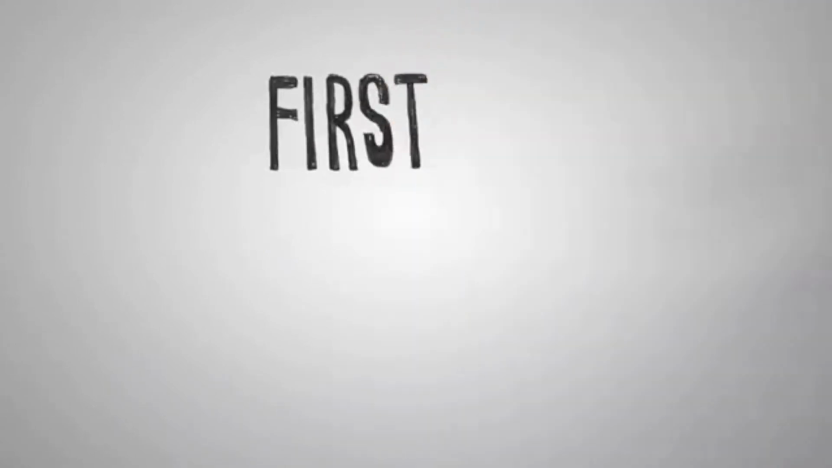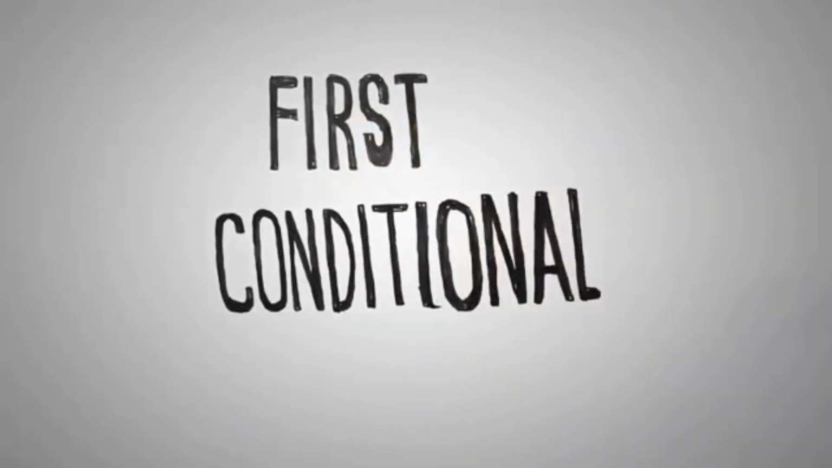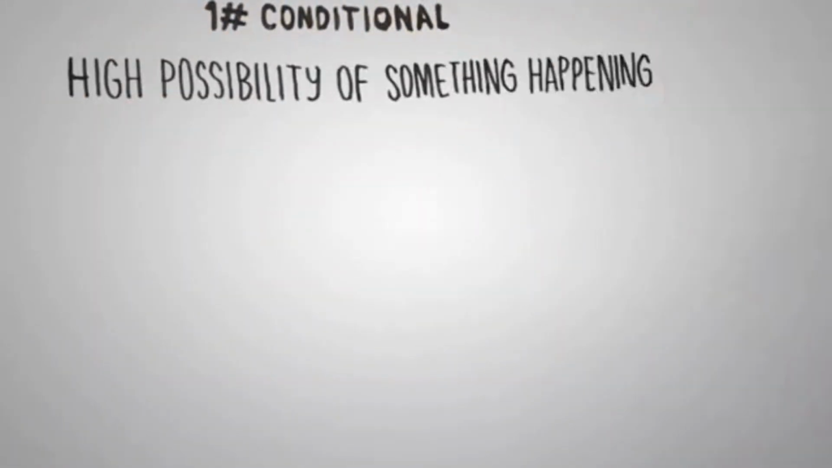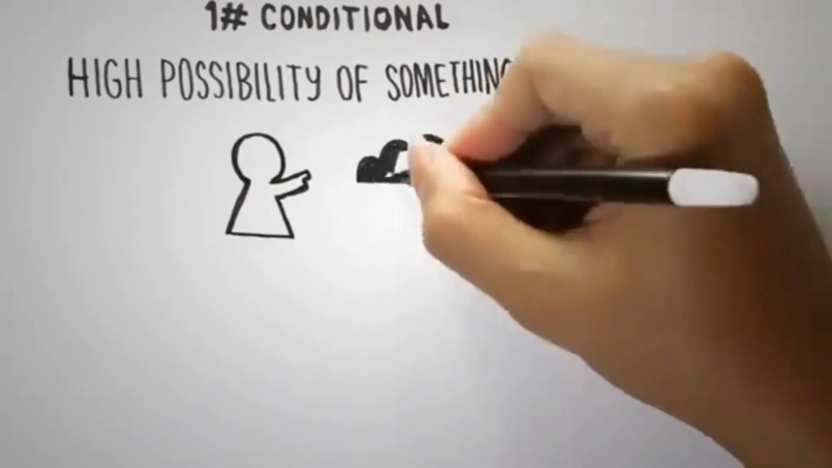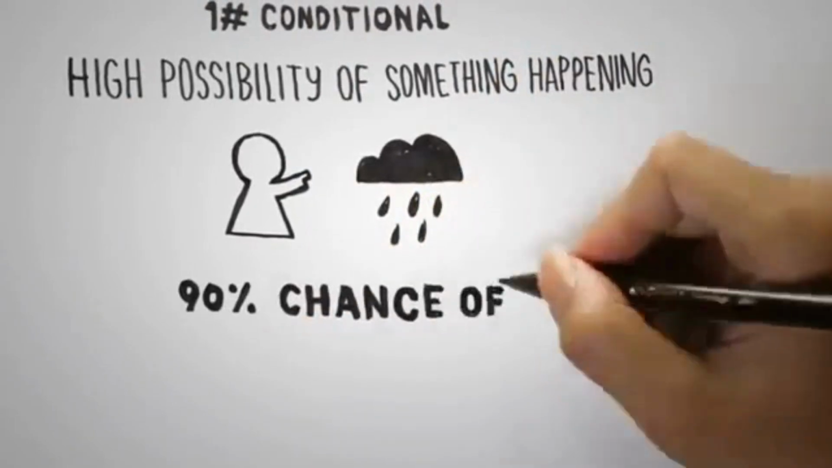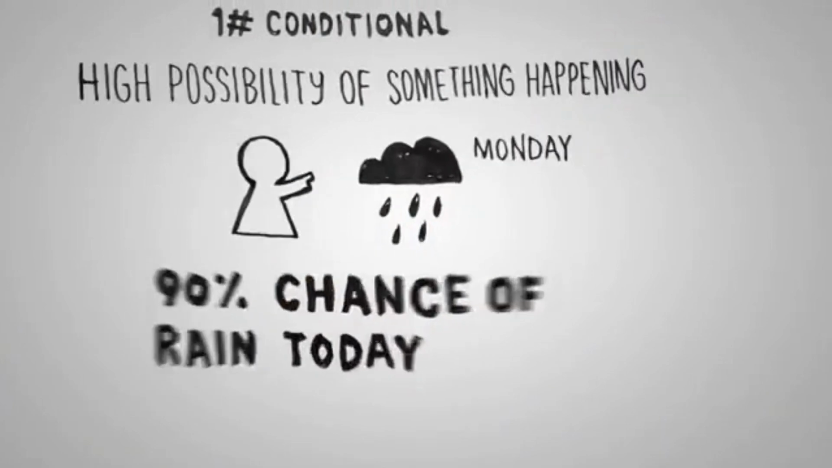Let's look at another type of conditional sentence: first conditionals. First conditionals are used to explain about conditions that have a real possibility of happening in the future. It's not 100% sure, but there is a big chance that it will happen. Let's look at an example.